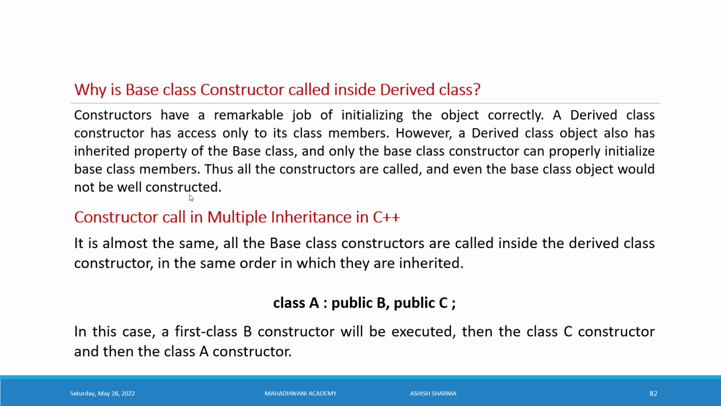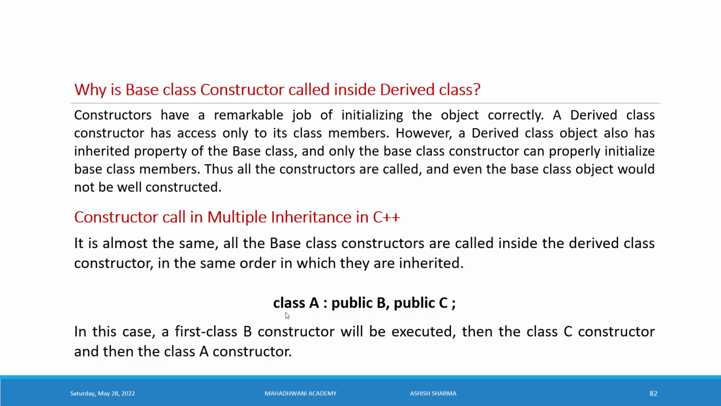We understood already. Constructor call in multiple inheritance in C++. So we can say how to write a multiple inheritance. It is almost the same. All the base class constructors are called inside the derived class constructor in the same order in which they inherited. In the same order in which they inherited, it will be called as the mention of inheritance.